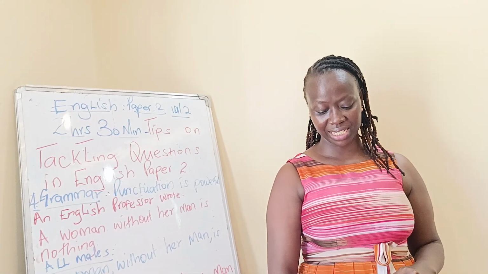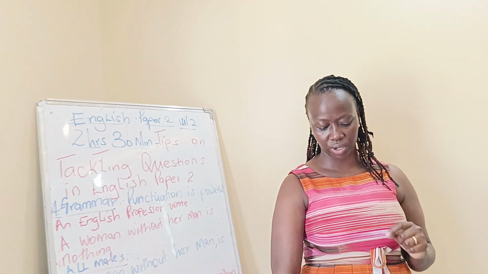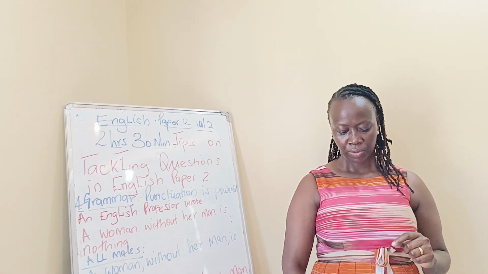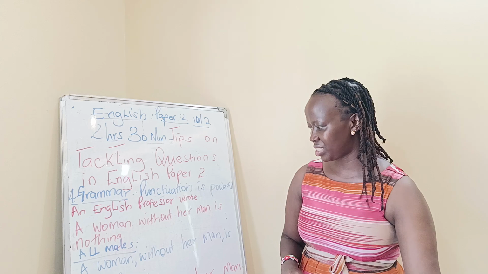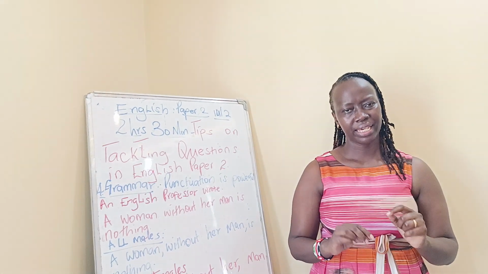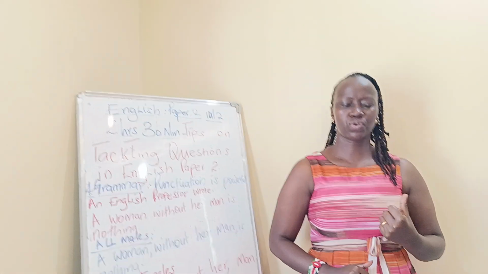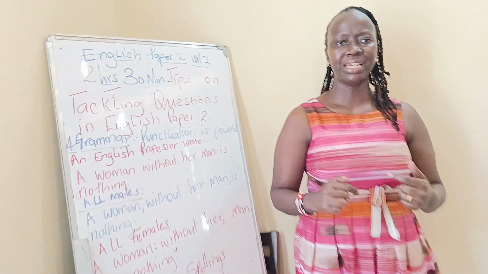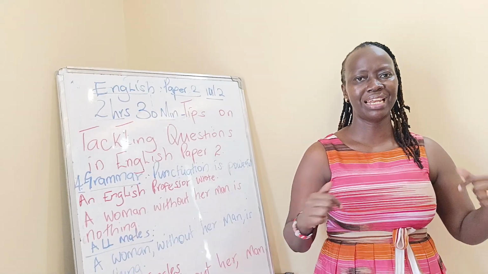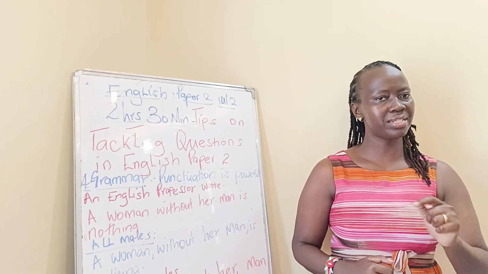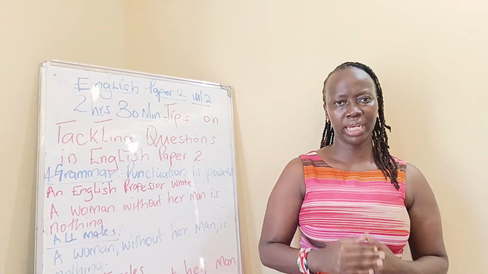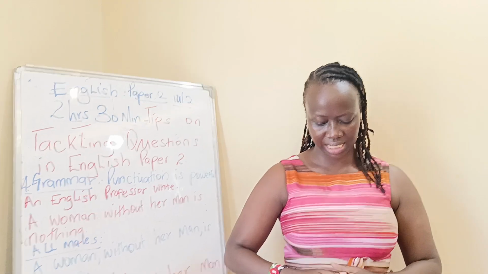Let me read for you a sentence here. The plane touched down at 6 o'clock. Note the word touched. Touched there is the past tense. So even if you know that the plane landed and you say the plane landed at 6 o'clock, it is wrong. Check the meanings of phrasal verbs and also the tenses.